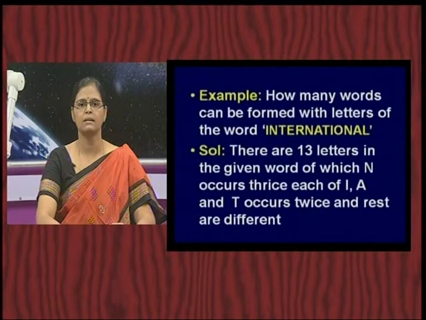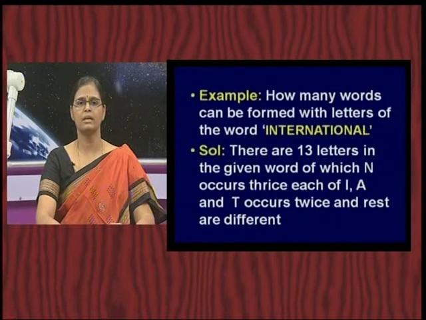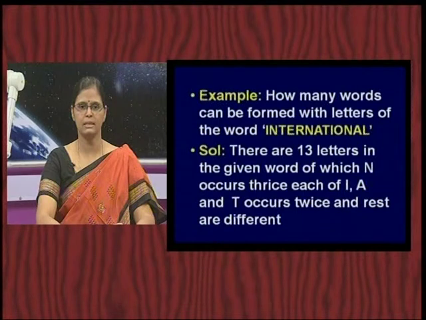I is repeated, N is repeated, A is repeated, T also occurs. That means in this entire word you can just note that the entire word consists of 13 letters. If you count I, N, T, E, R, if you count them, they are 13.